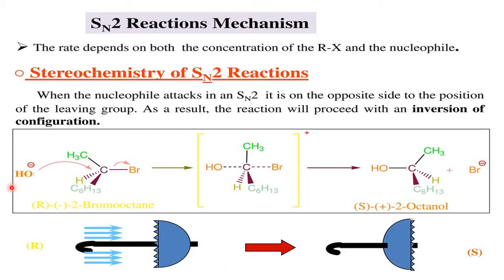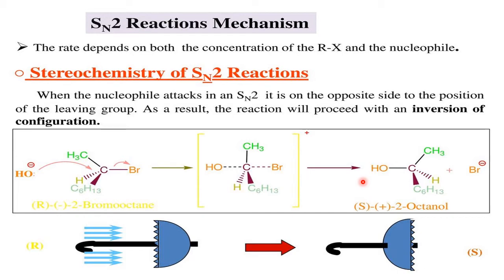In the same way it opens up to this side. If the product is formed by this route and there is a change in the structure direction, that is called inversion of configuration. That means the configuration or the structure is inverted. It was left, now it is right. It was right, now it is left. So a change in the configuration, a total inverse, ulta.